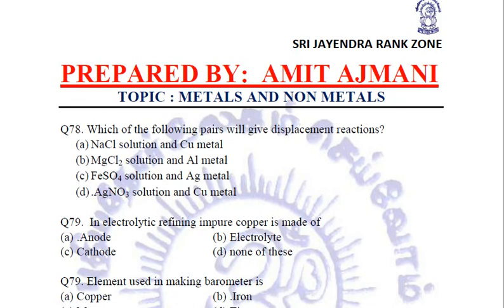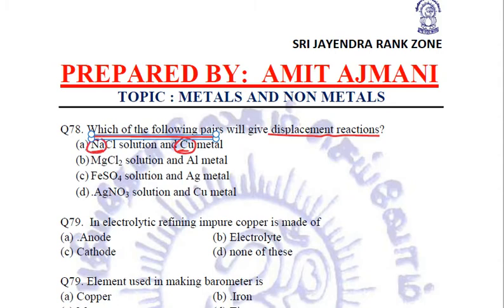Going for the next question. Which of the following pairs will give displacement reactions? This type of question we have already seen above, and we have to solve it by keeping the reactivity series in mind. We need to relate that NaCl reacting with copper, will it be able to displace sodium?